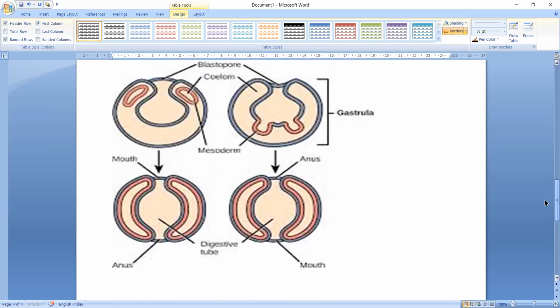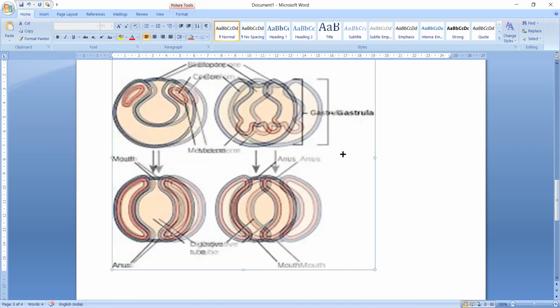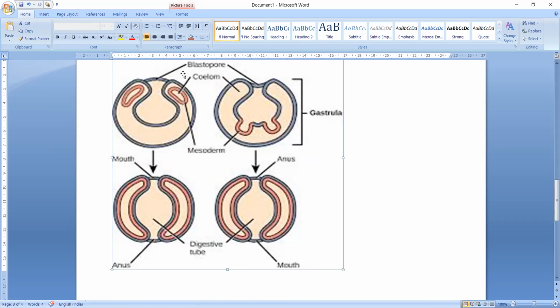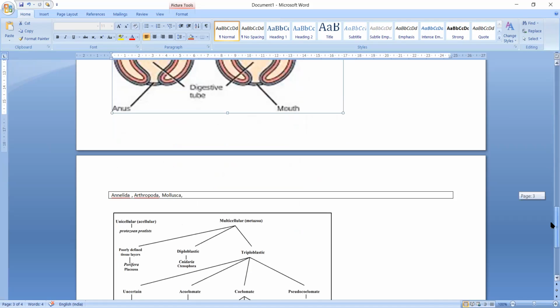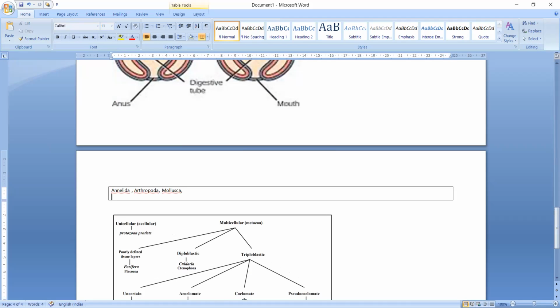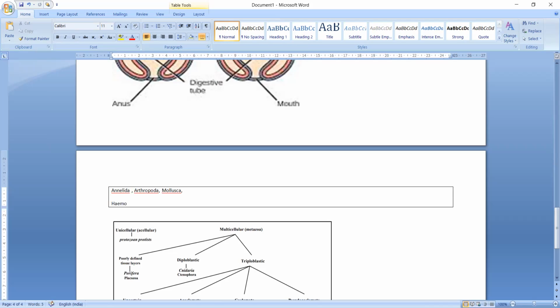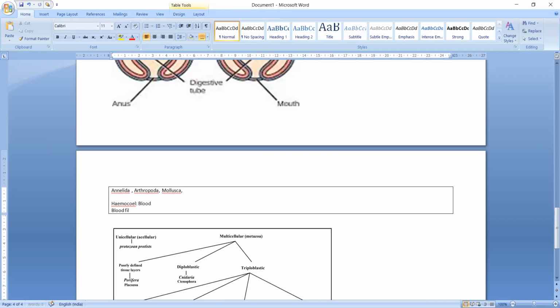Now there is one more term. In some organisms, the coelom forms a different cavity which is called hemocoel. Now see, what is hemocoel? The word hemo means blood. So a blood filled cavity is called a hemocoel.